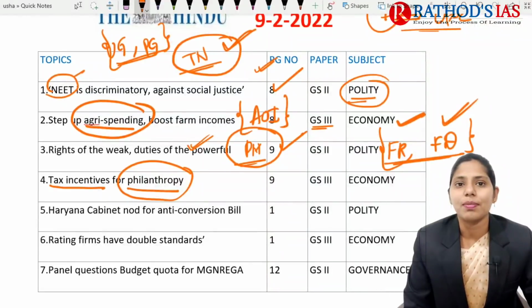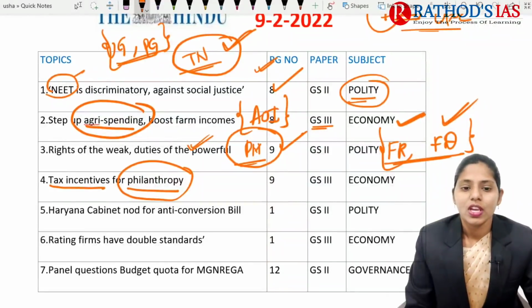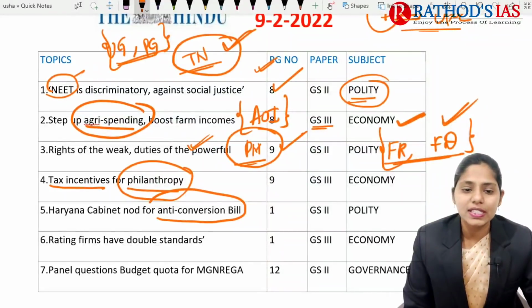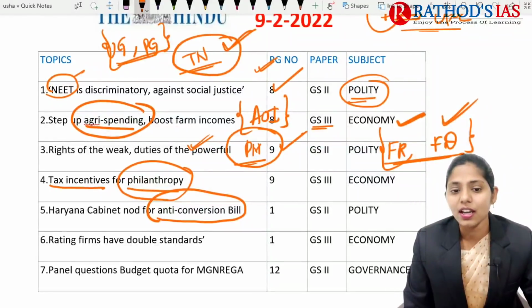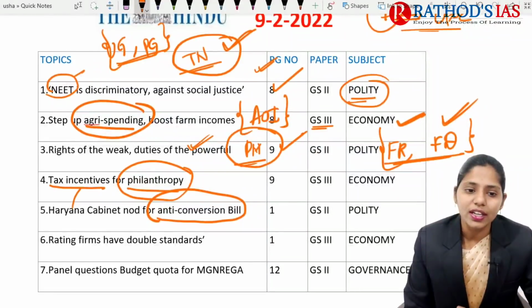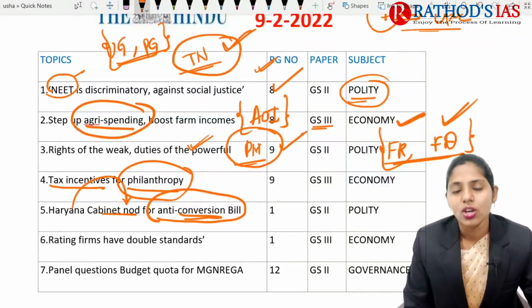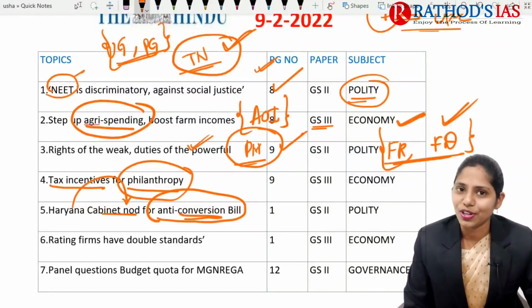The next topic is about the anti-conversion law. As you all know, many states like UP, MP, Karnataka, and recently Haryana also came up with this anti-conversion law. Now Haryana got a cabinet nod for this anti-conversion law. Because this is in the news, it is important from your polity point of view.